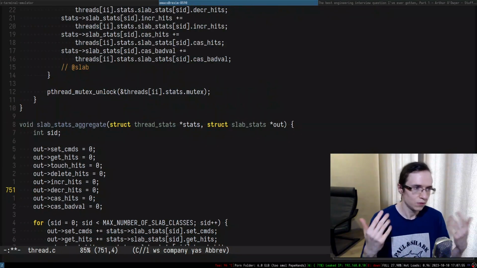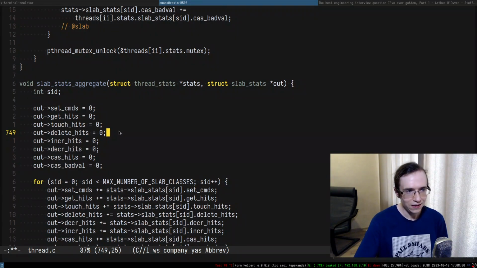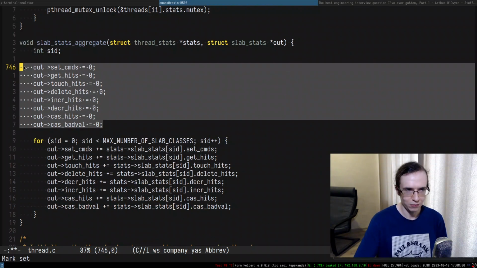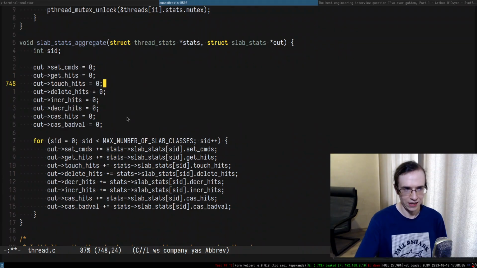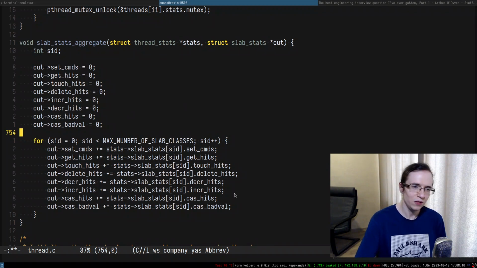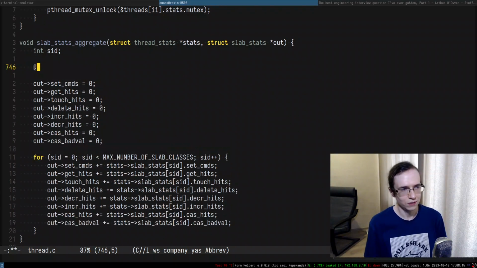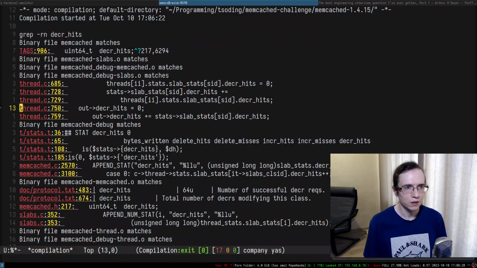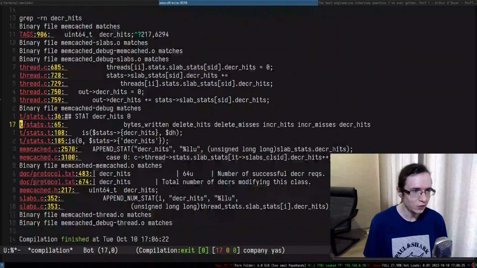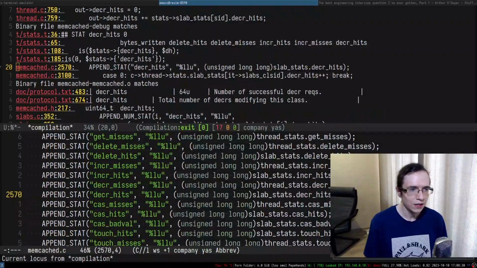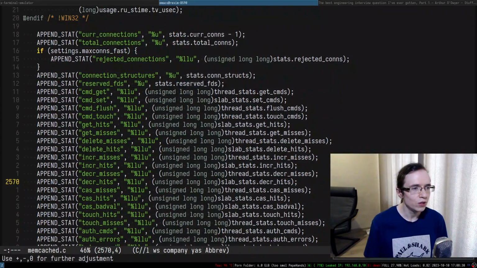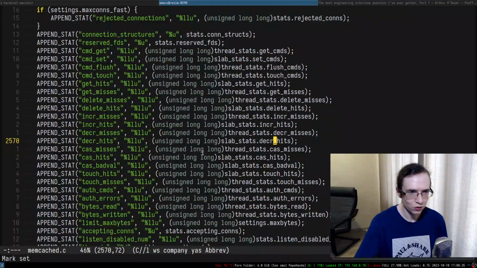So here's another thing. For example, cleaning up things. And this is a really bad way of cleaning up things, in my opinion. You could have just used memset, and you would never have to extend this place ever again. But you will have to extend it like this. Anyway, this is another place where we probably have to add slab. I still have no idea what slab is, just saying. So this is the second place, but it's under the same thing. So here is the Perl code. We don't really care. And what do we have in here? So append stat, so this is a decrement.